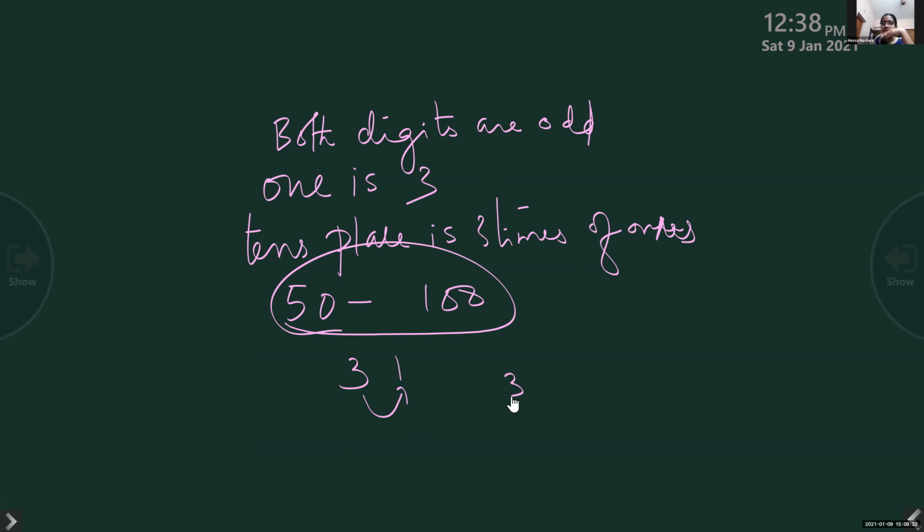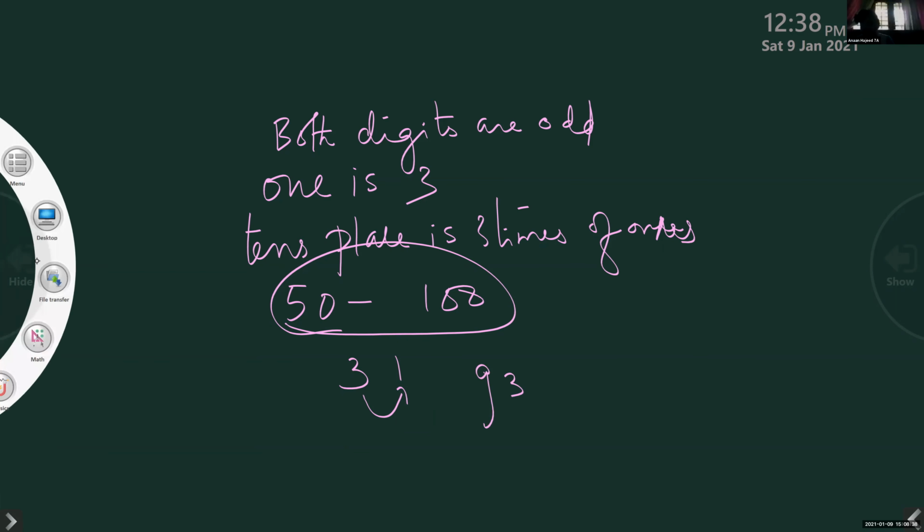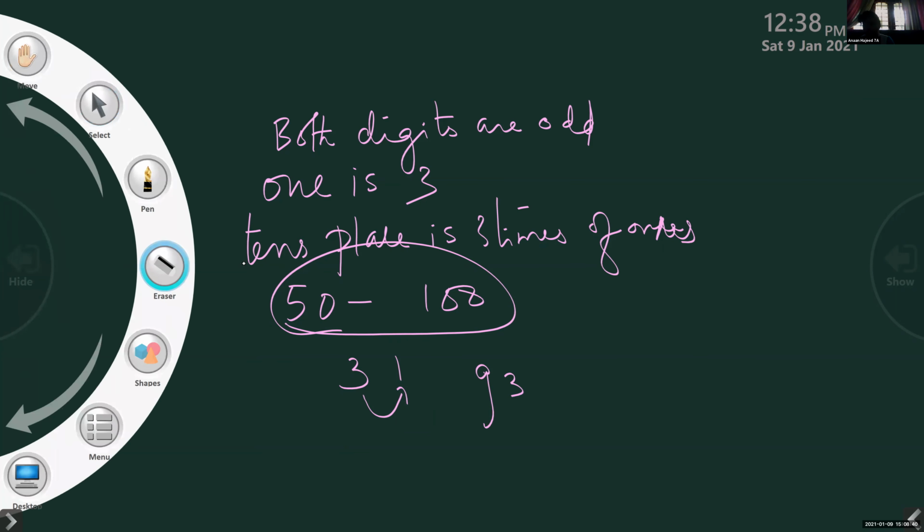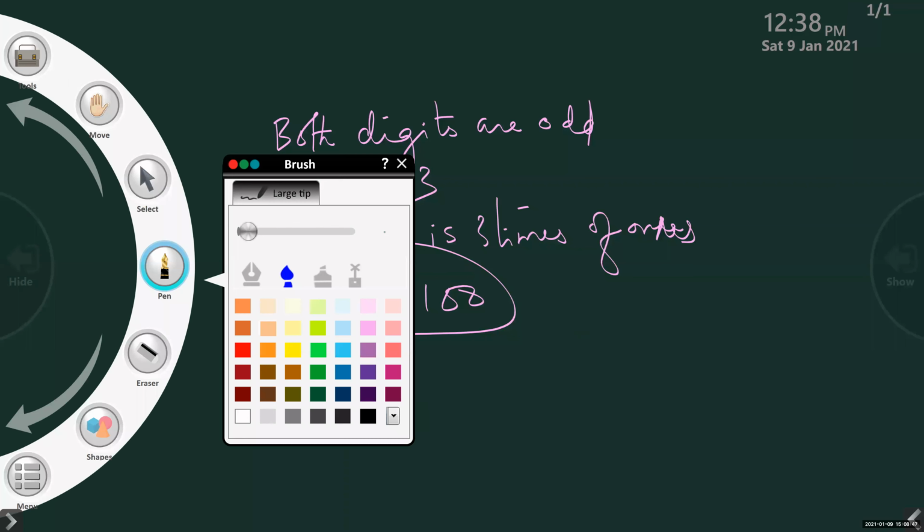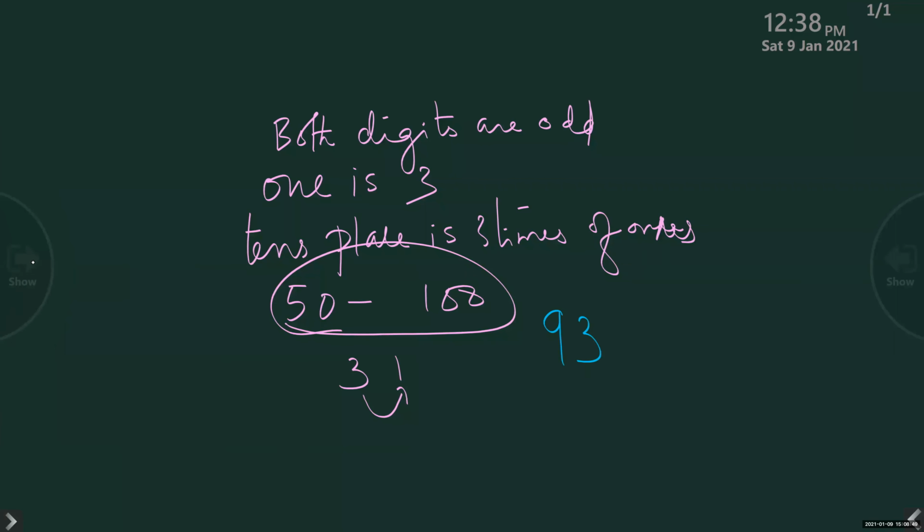So what is 3 times 3? 9. So the answer is 93. I will write it properly. Okay, the answer is 93.